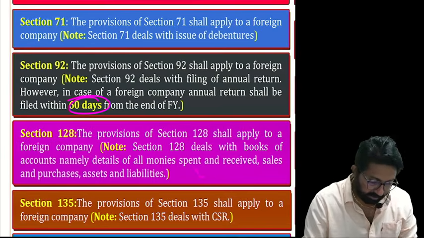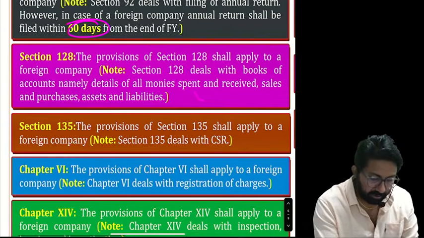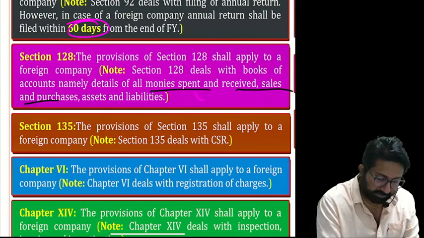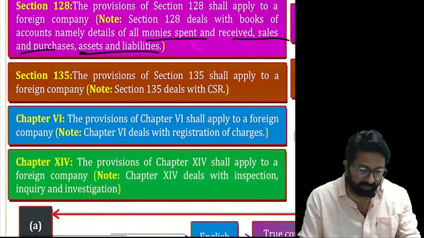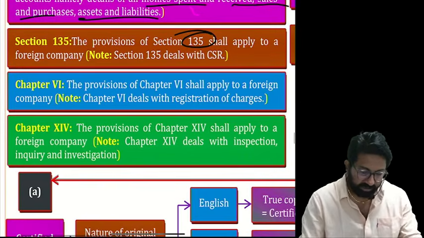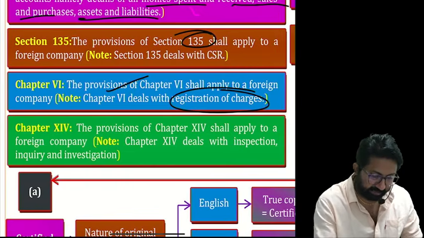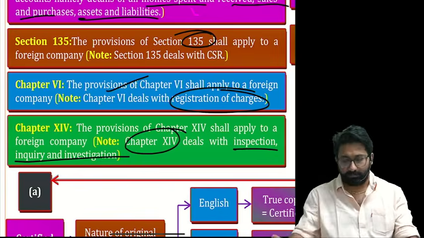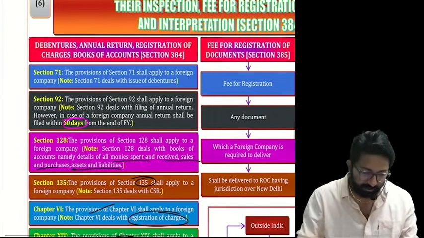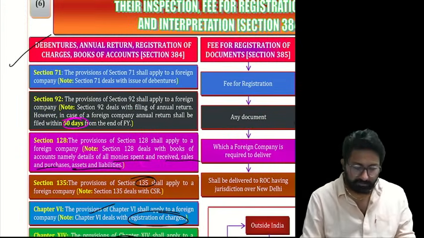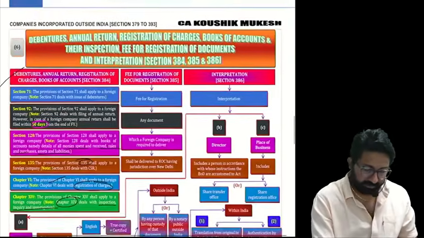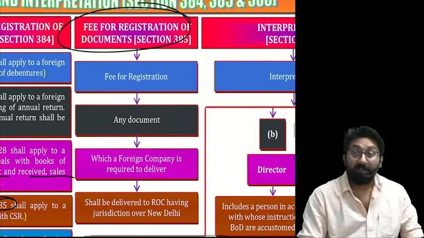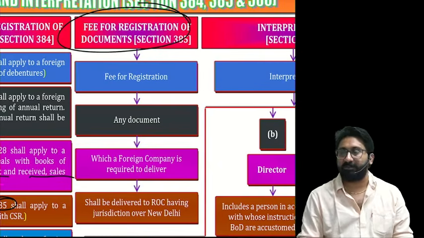Okay. Next, section 128 deals with what? Books of accounts: money spent, received, sales, purchases, assets and liabilities. 135 deals with CSR. The charges chapter is chapter 6. Inspection, inquiry, investigation, chapter 14. That's all. The section is completed. What section did you complete now? Section 384. Next, section 385. What is section 385? Fees for registration of documents. Everyone, fees for?